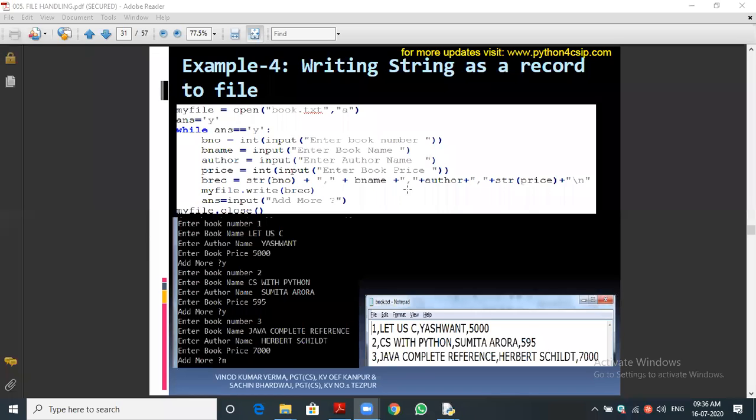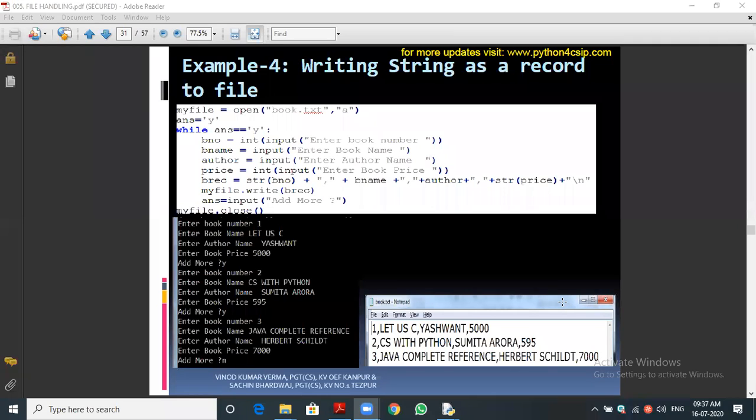Next, we are getting the answer variable, again getting input. If we give y, what will happen? Again the loop will go. Suppose we give n or some other character, because we didn't specify any options here, the program will stop and it will close the file. Then the data will be stored successfully in the file.